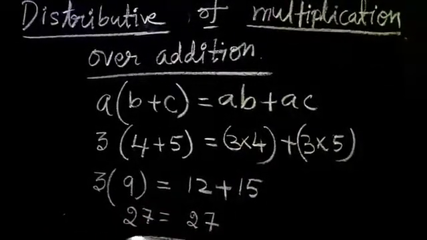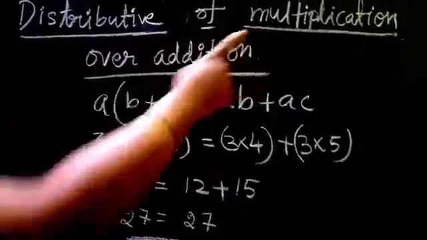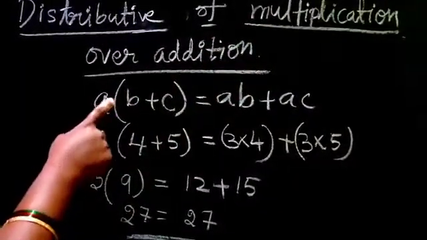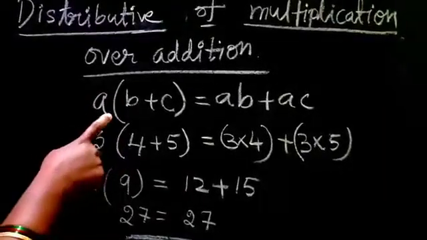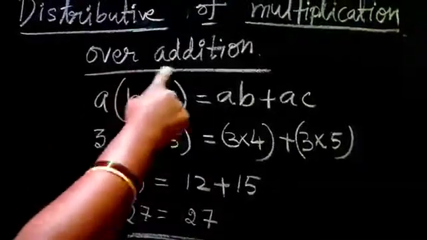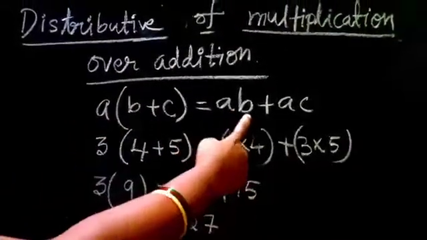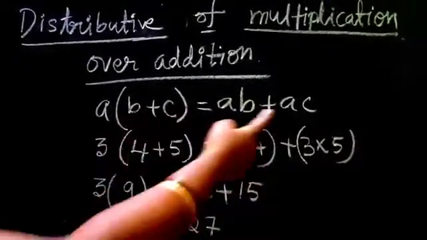So we'll get the answer the same. So our distributive property of multiplication, this is the multiplication symbol. If you are not writing it, it is also the same multiplication symbol. Over addition. So A into B plus A into C, AC.